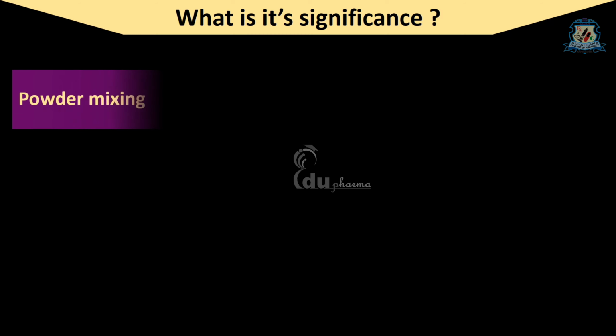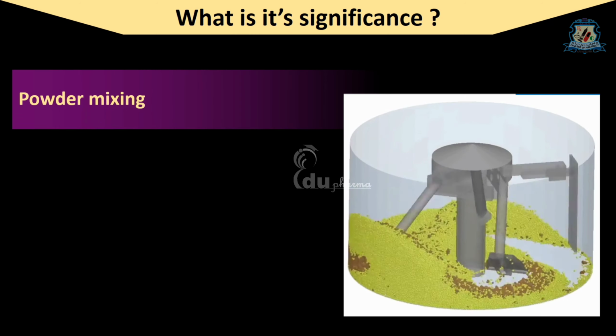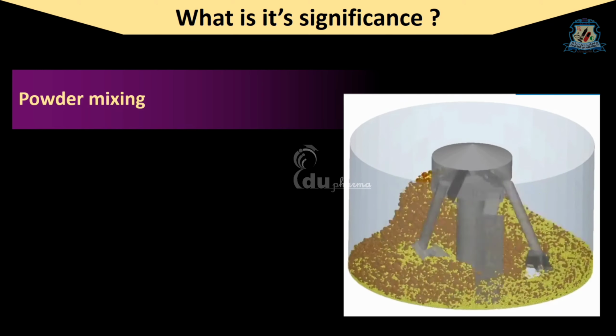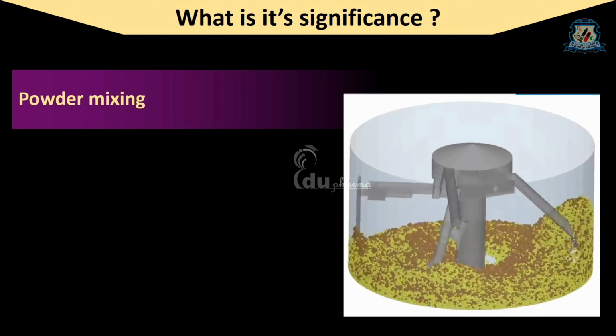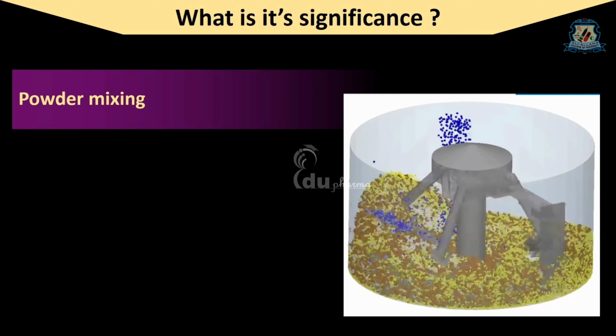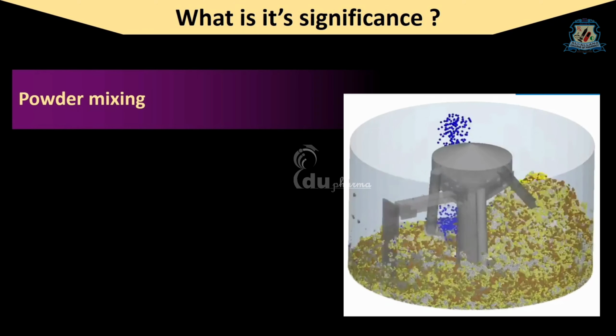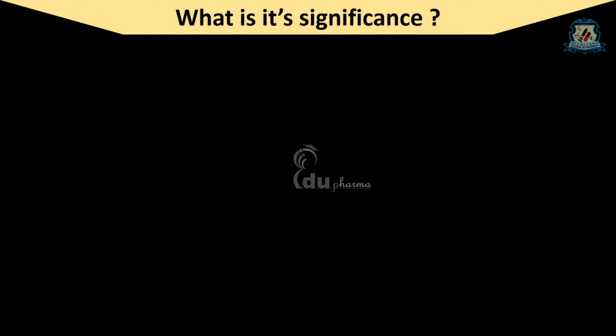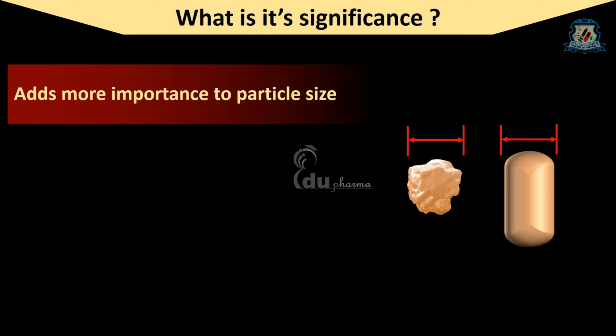Particle shapes also affect powder mixing. Blending time may be increased if particles are irregular. The shape also adds more importance to particle size. For example, in the case of sieve analysis, rod-shaped particles are sometimes considered undersized due to shape. So you can understand how greatly particle shape is important in any field of science.